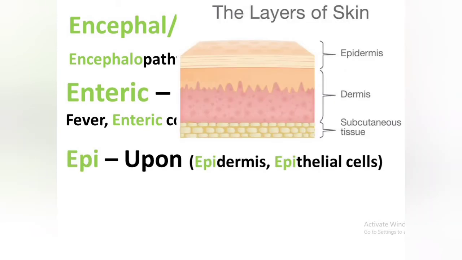Another prefix is there, epi, which means upon. You might have heard about the epidermis. It is the topmost layer of the skin. You can see in the picture given above. Epidermis means the uppermost layer of the skin. And another term is there, epithelial cell, which means the outer lining of any organs or structure is known as the epithelial cell.